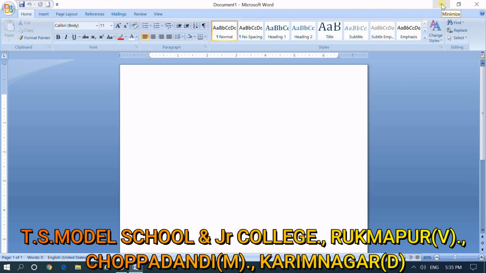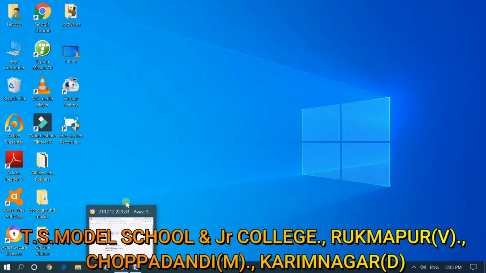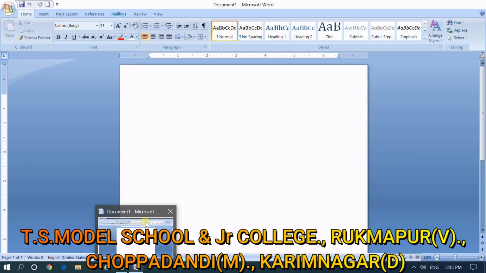And this one is minimize, restore, and this is close. This is to minimize the complete window, this is to restore, and this is to close the window, an application or an interface. If you click on this close button, the complete window will be closed. If you click on the minimize button, see, it minimizes the complete interface. The Word window is on the taskbar. Here it is, the taskbar. Again, if I want to open the Word application, click on the Word application and you will get the Word window again.